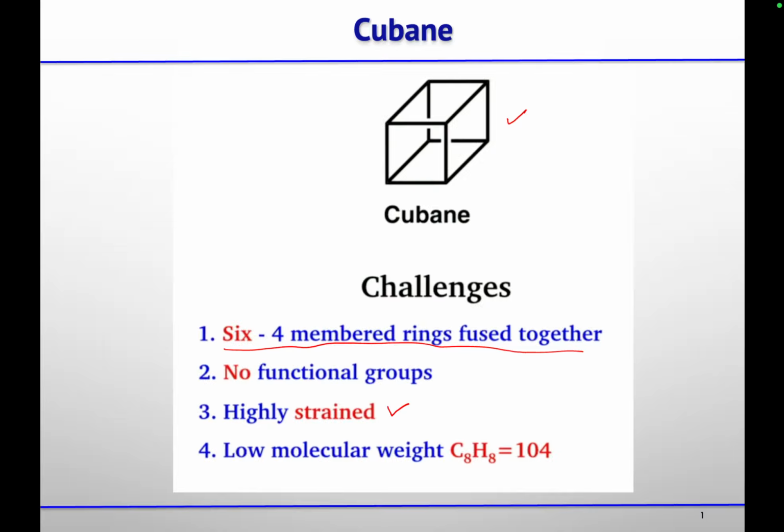The molecular weight of cubane is 104, which is very low, and because of the low molecular weight, it is volatile in nature. Because it does not contain any functional group, the synthesis becomes difficult for any scientist. But despite all the challenges and all the strain, cubane got synthesized.